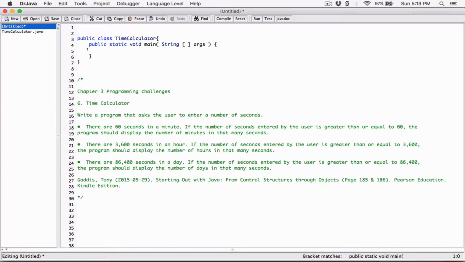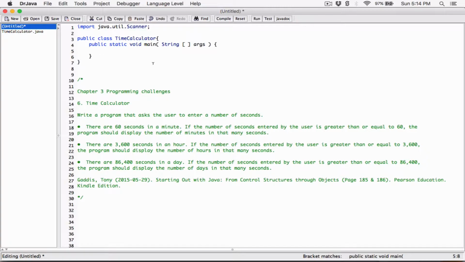In this case, I'm going to use the Scanner class. I can use the JOptionPane, but I'm just going to choose to use the Scanner class for this one. Now, to use the Scanner class, I need to import it so that this program can have access to it. So I type import java.util.Scanner. By typing the statement, I have imported the Scanner class to this program.